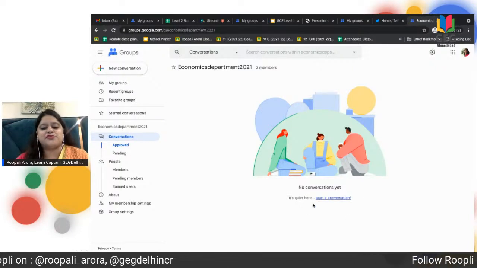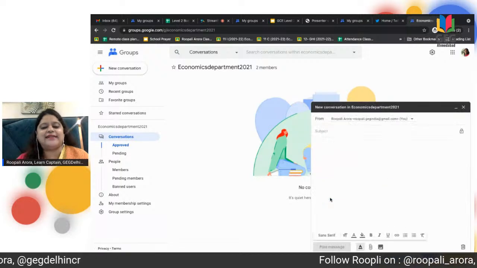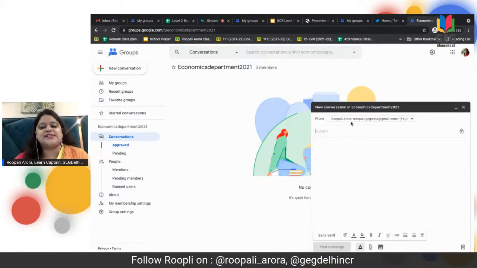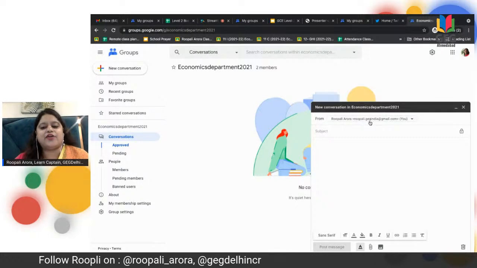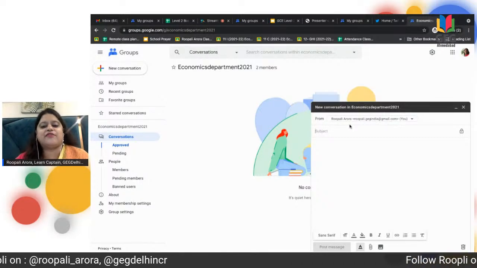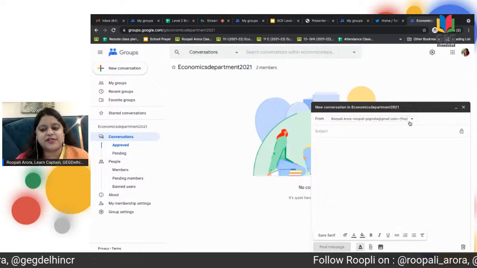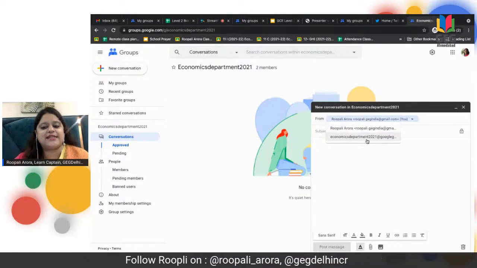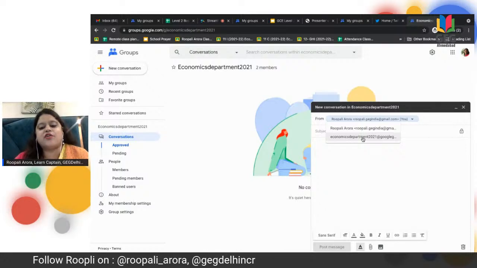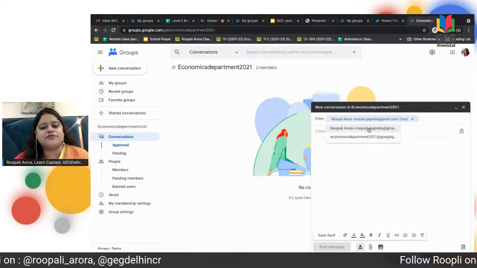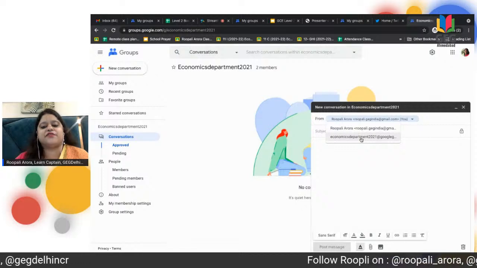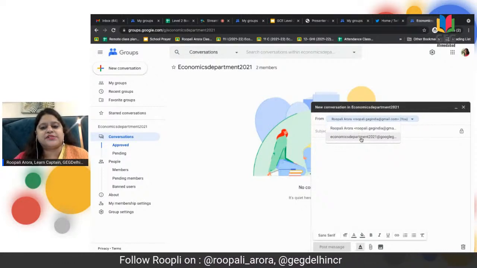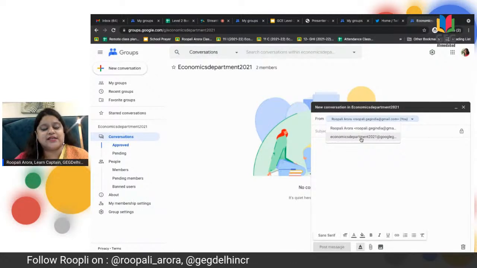There is an option to start a conversation here, and you can just observe carefully. It says from. So this is my personal Gmail ID, rupali.ggindia@gmail.com, and from there I can post. I also have an option, there is a drop down, to change it to the group email ID as well. So whether I want to start a conversation from my own account, or I want to start the conversation from economicsdepartment2021@googlegroups.com, that choice is given by Google.